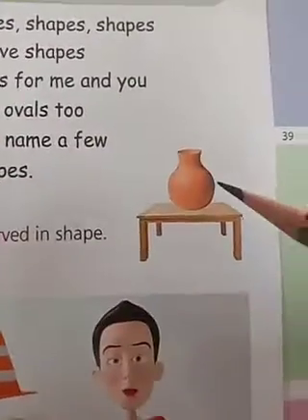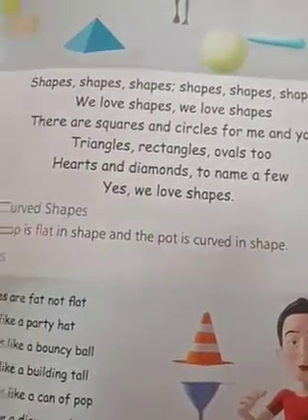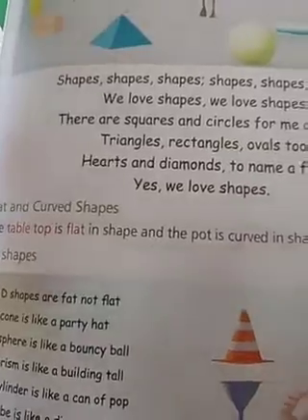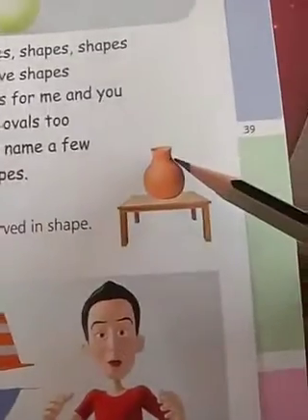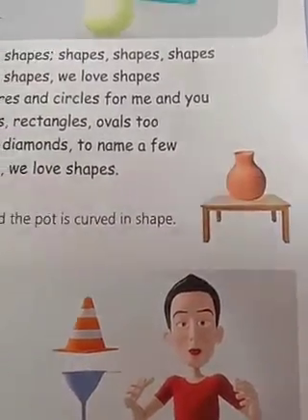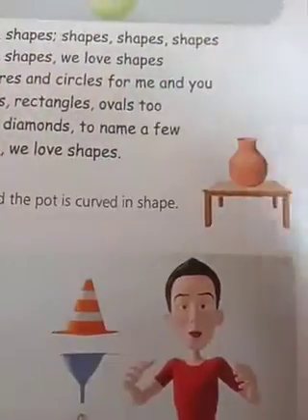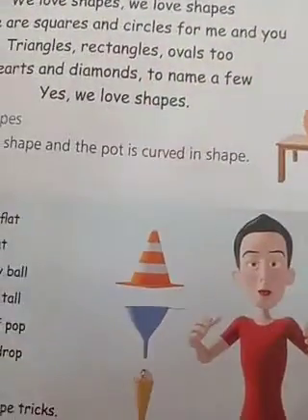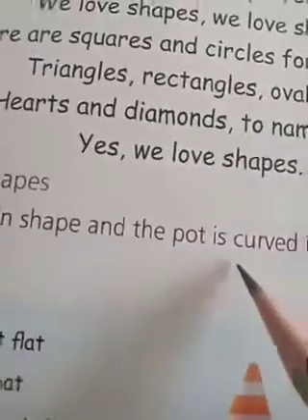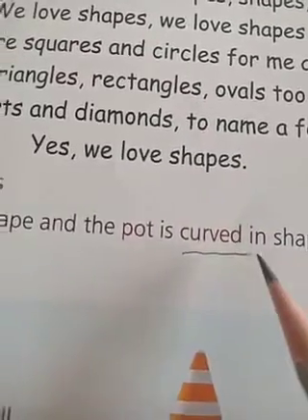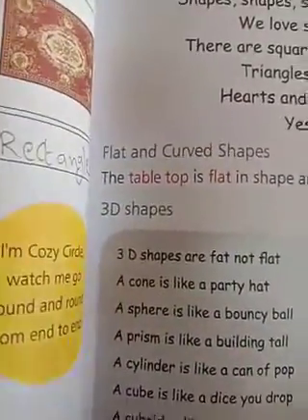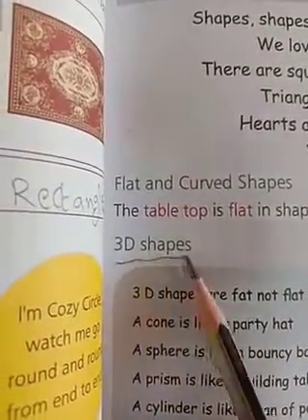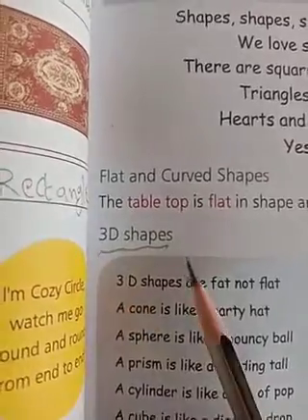So here you observe, children, the pot is a curved shape. The pot is a curved shape only, not soft and straight, the pot is curved. So that is a curved shape. Here, 3D shapes, children, you observe 3D shapes.